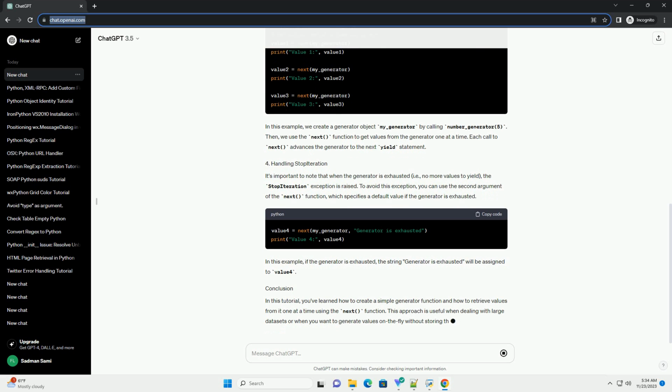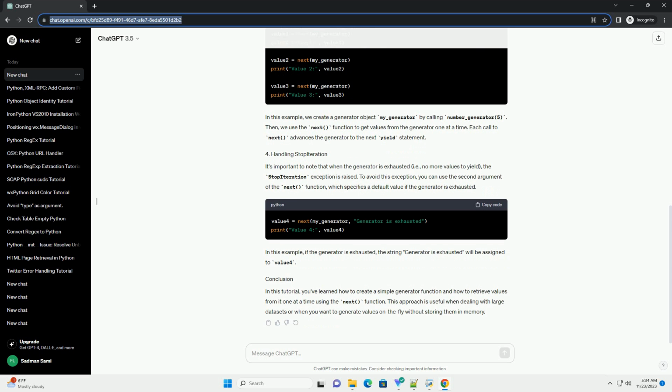Here's an example. In this example, we create a generator object my_generator by calling number_generator(5). Then, we use the next function to get values from the generator one at a time. Each call to next advances the generator to the next yield statement.